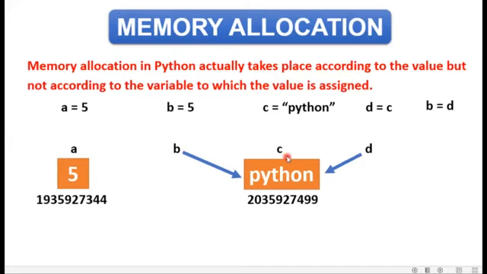So b, c and d, all three variables are sharing the same memory location where the value Python is stored. And because my b variable is holding a value Python, the data type of variable b is also changed. Earlier it was holding an integer type of value, but now it is holding a string type of value. As I told you, Python will do it automatically, and this concept is known as implicit conversion. Let's try all this with the help of practical.